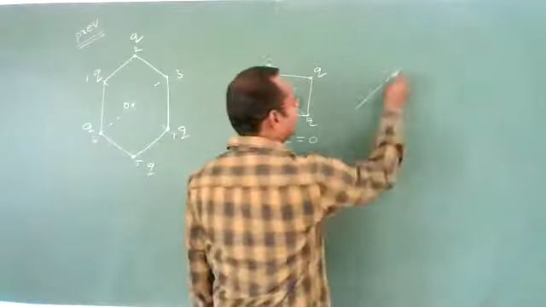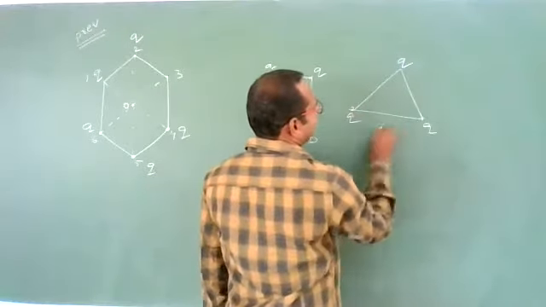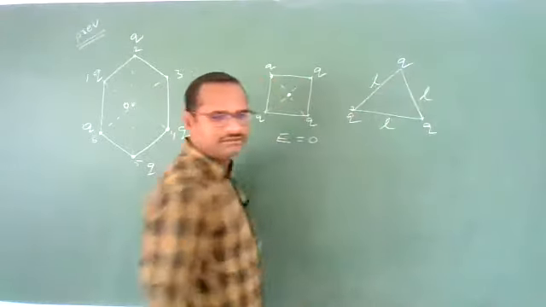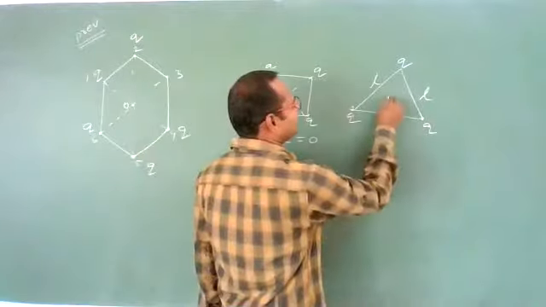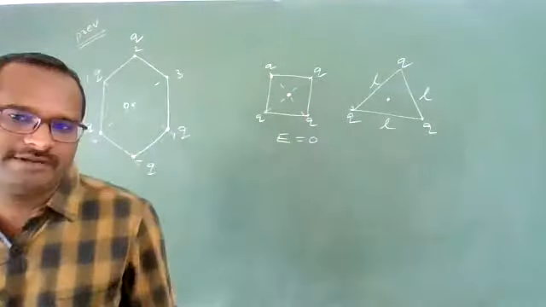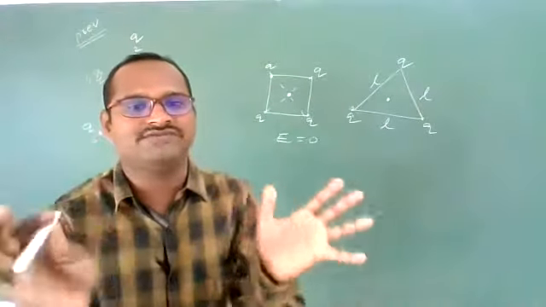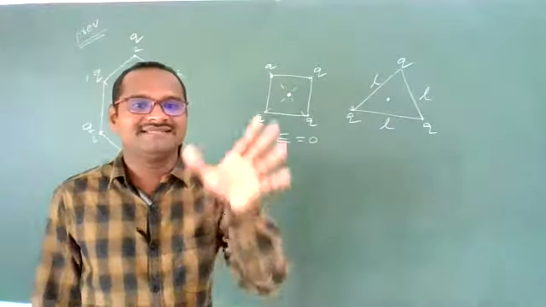And if you take a triangle also, 3 corners, if you keep 3 charges, and if it is an equilateral triangle, then what will be the electric field at the centroid? It is 0 again. Yes, we have solved this type of problems. That is for symmetrical distribution of charges. Electric field at the center will be 0.